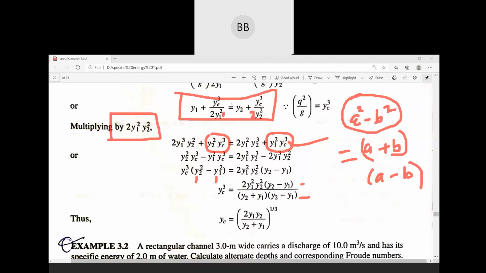So this term will be cancelled out, and this will be left. It will be cube here. If you bring it here, it will be 1 by 3. So this is your final expression.